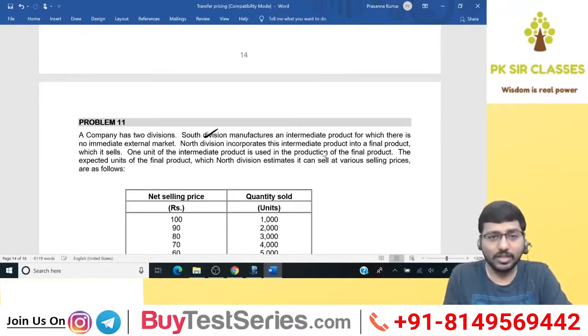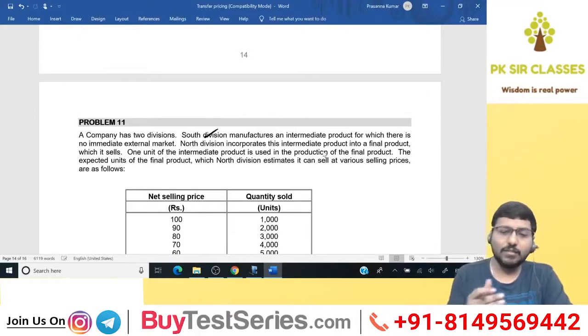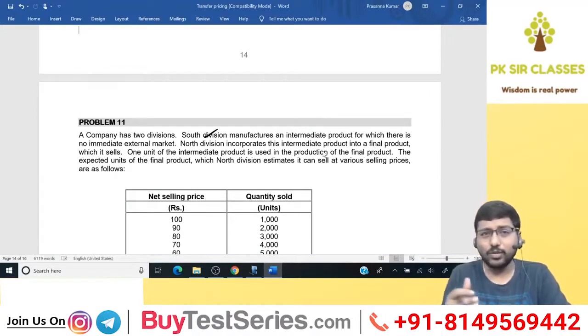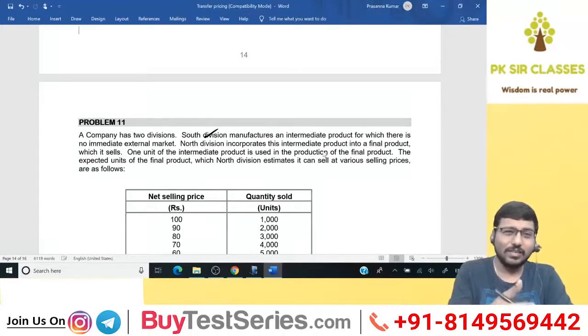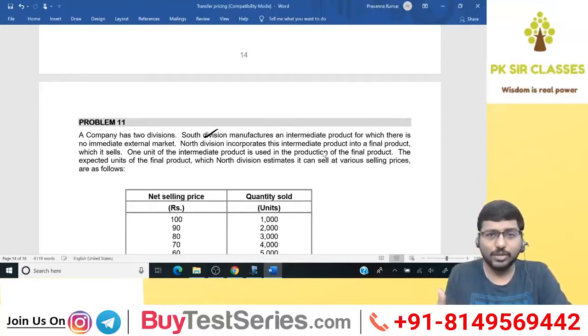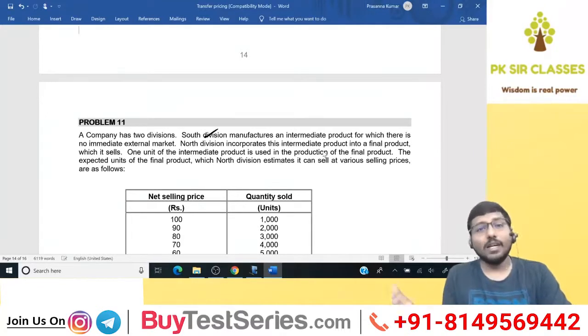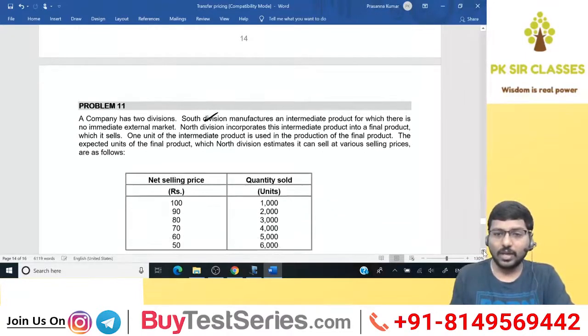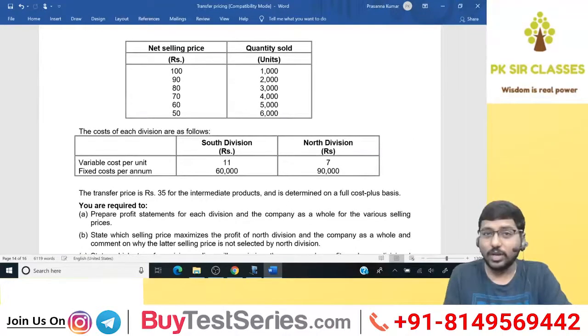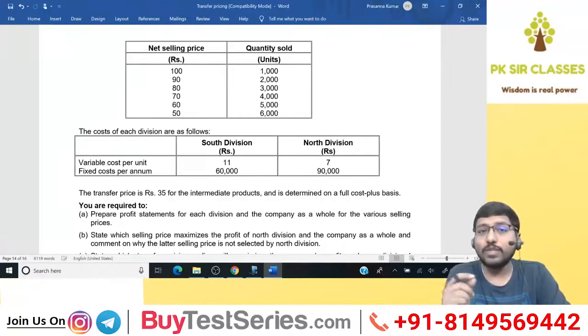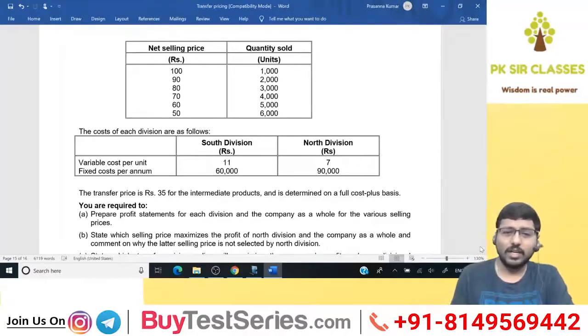I don't know whether you guys remember that or not. 1:1, which means if supplying division sends one unit to receiving division, and receiving division purchases one unit from the supplying division, and then converts that into one unit of final product, that is finished product. That's very important. Okay, so I told you the ratio can be anything: 1:1, 1:2, 2:1, 1:5. So you have to be very careful, because we are trying to fix transfer price for the output of the supplying division. You understand the point? This is very important. Anyway, I'll tell you now, listen carefully.